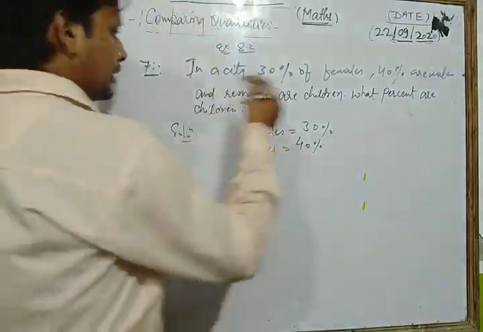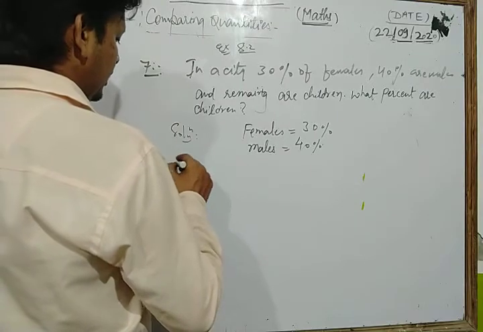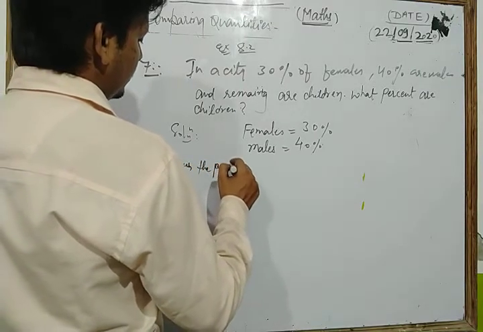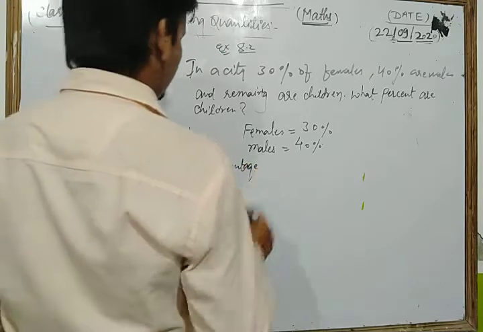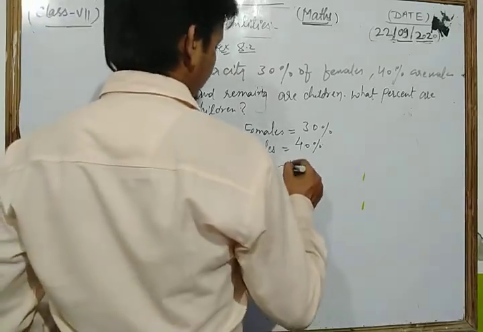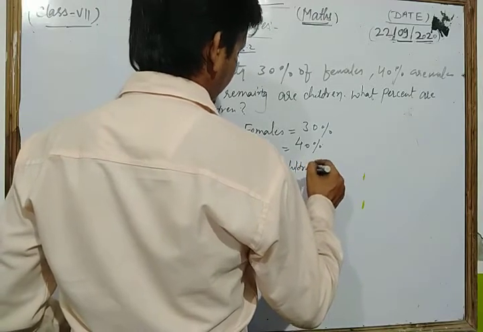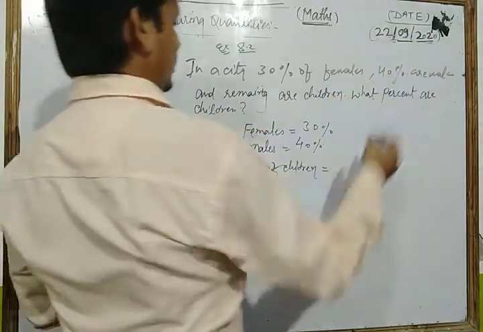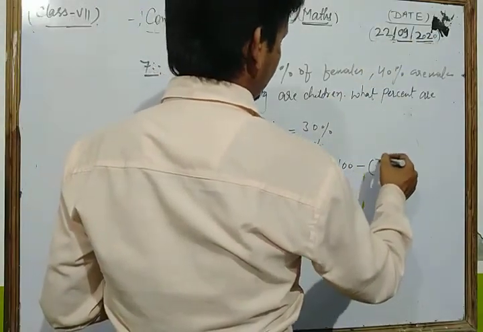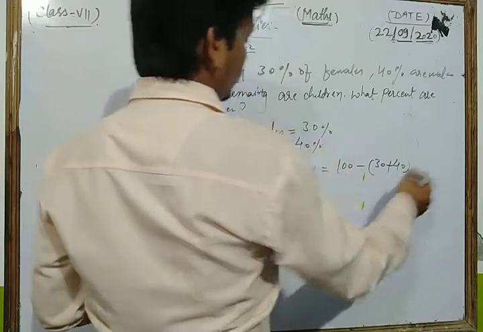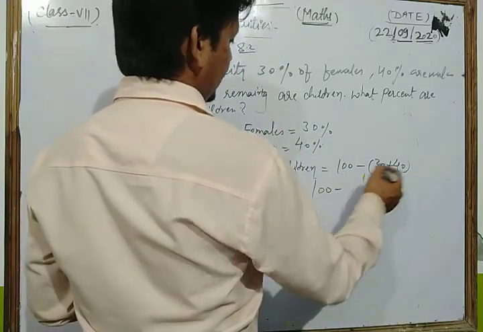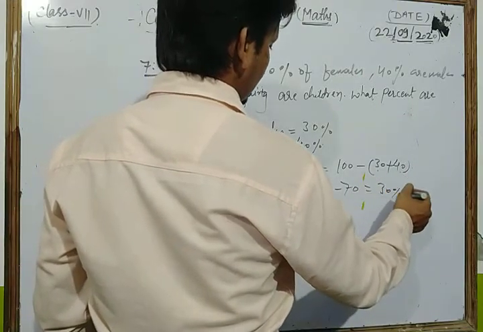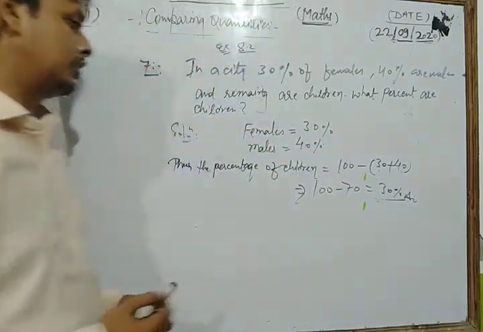So the percentage of children is 100 minus (30 plus 40), which means 100 minus 70. So we get 30%. This is the general solution of this question.